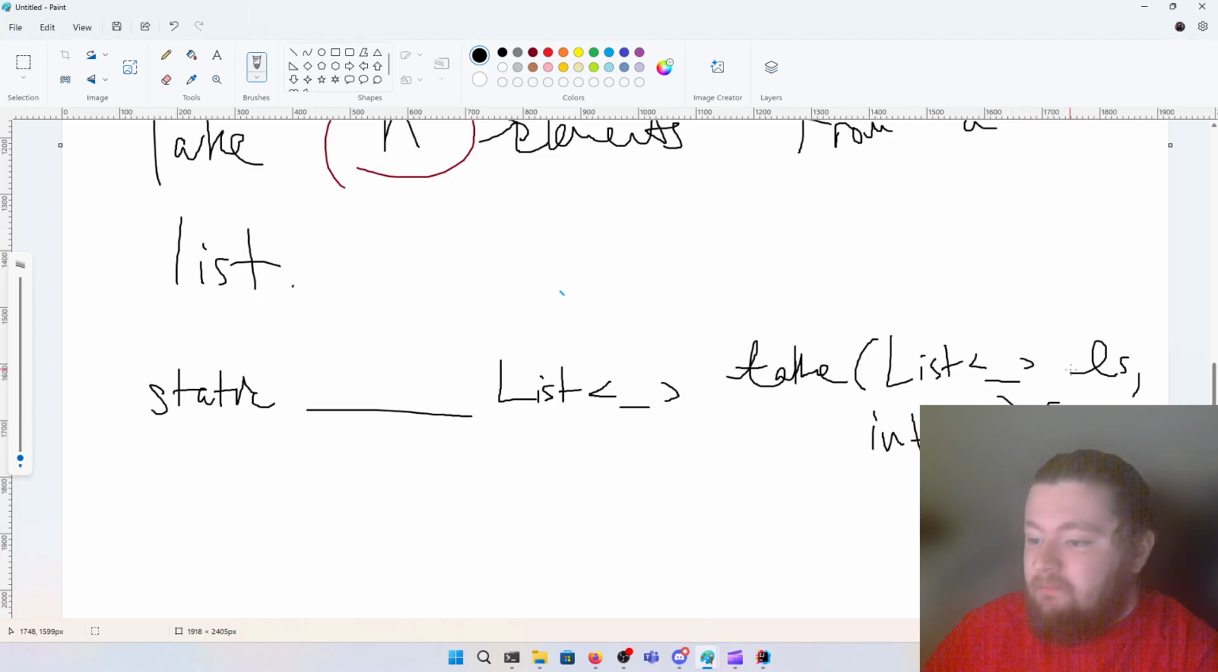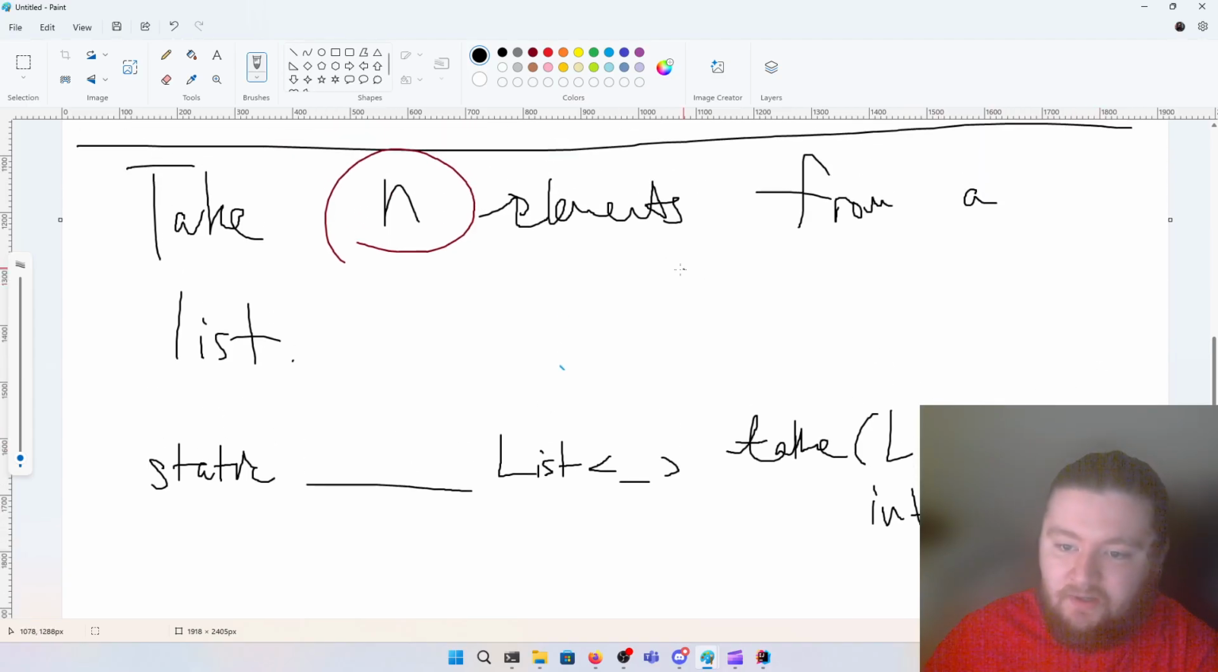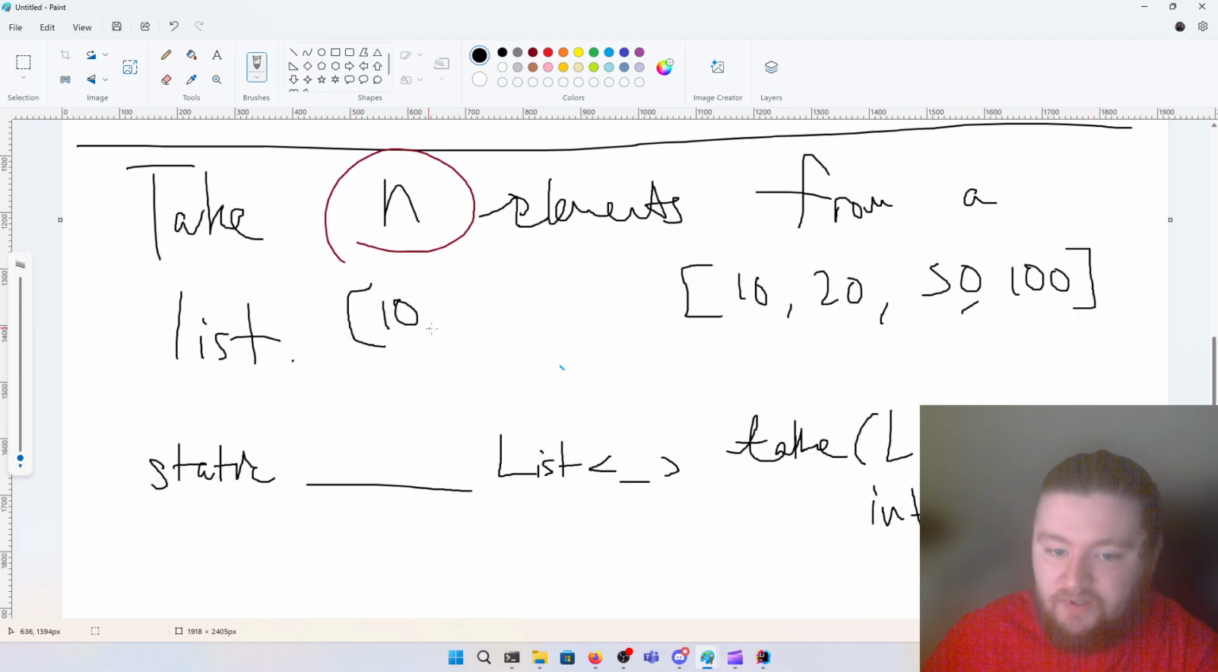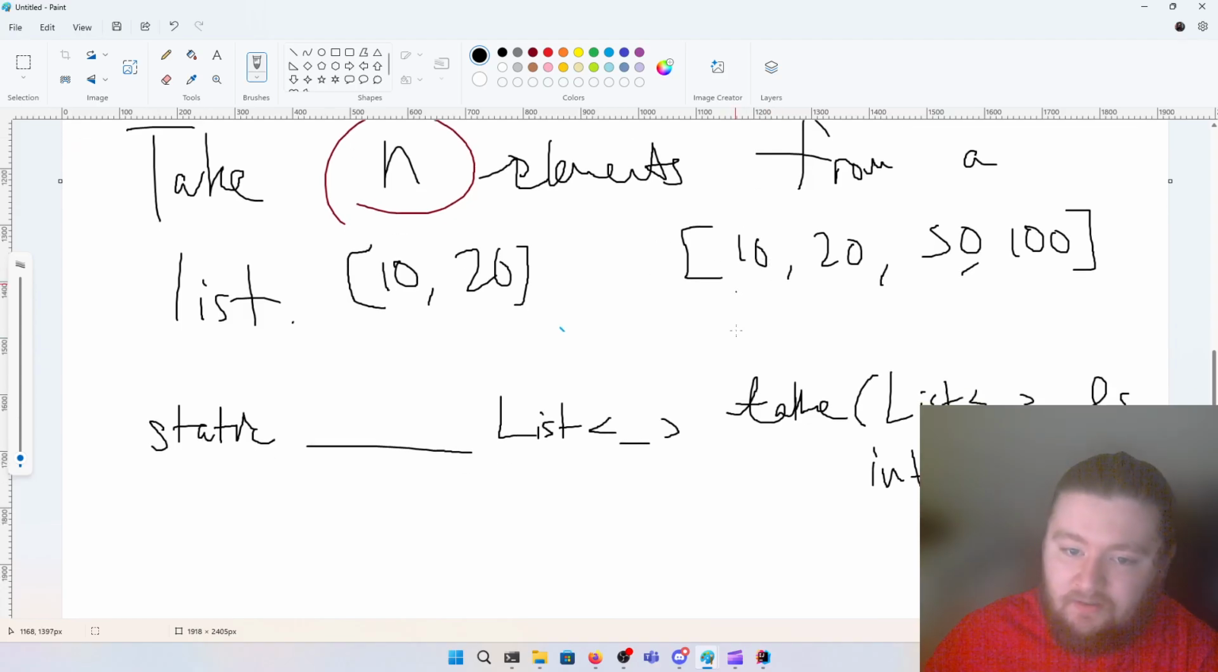So it's not going to modify ls. It's just going to say, for example, if we have a list of 10, 20, 50, 100, and we do take 2 from this list, we're going to return the list 10, 20. Okay? If we take 4, we're going to get all of them. If we take 5, then we're just going to take everything from the list. If we take 0, then we'll get nothing. If we take 1, we'll just get 10.